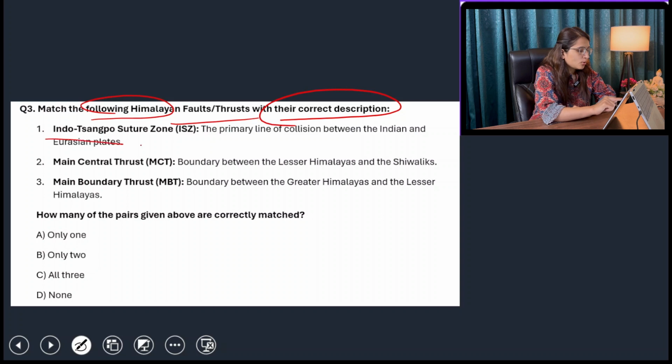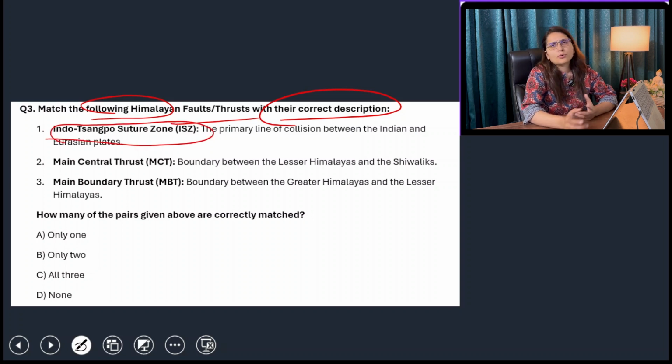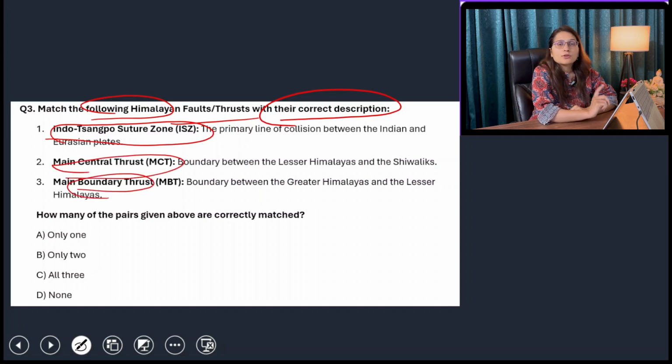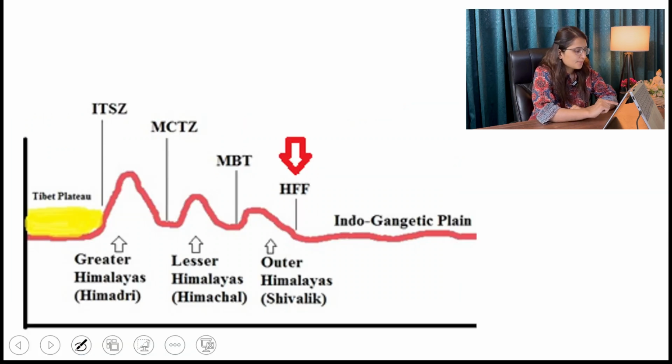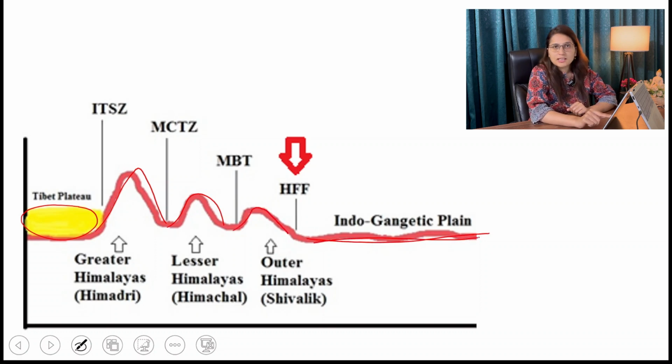Next is: match the following Himalayan fault thrust with their correct description. Number one, Indo-Sangpo Suture zone. Indo is your Indus, Sangpo is your Brahmaputra. So Indo-Sangpo Suture zone, main central thrust, main boundary thrust. So first of all, you should remember that this is your Tibetan plateau area. This is the Greater Himalaya with higher height, Lesser Himalaya with lesser height, and your Shivaliks with least height, and then it is the Indo-Gangetic plain. So the whole Indian area is represented in this format.